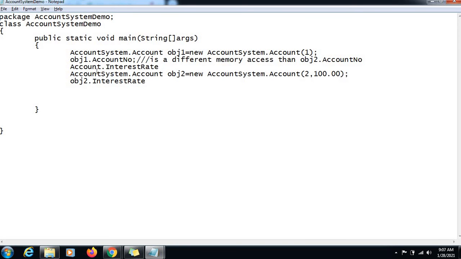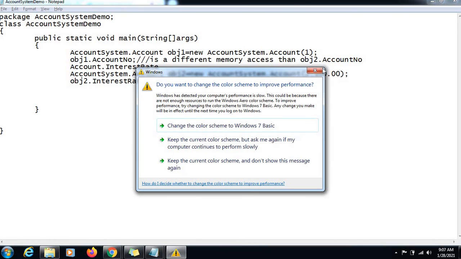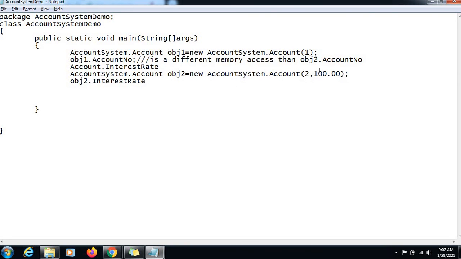To access interest rate you don't need any specific object reference, and it is completely understandable, as this memory reference is not with any particular object, it's a common reference always, so it can be accessed without using any particular object reference. Whereas account number and balance have been created for particular objects, so their references are with the particular object only. So to access them you need to use object references, right?